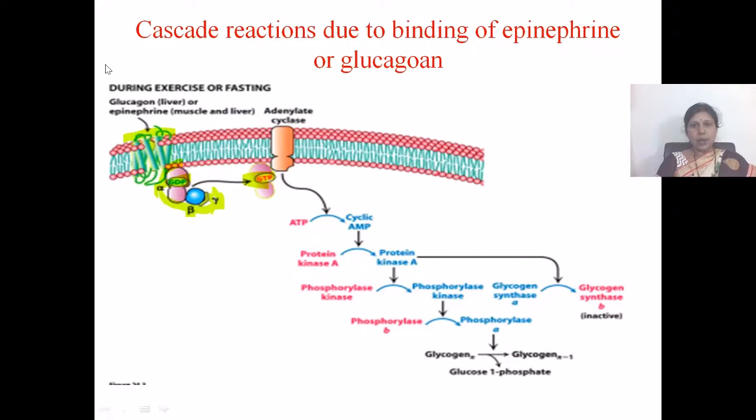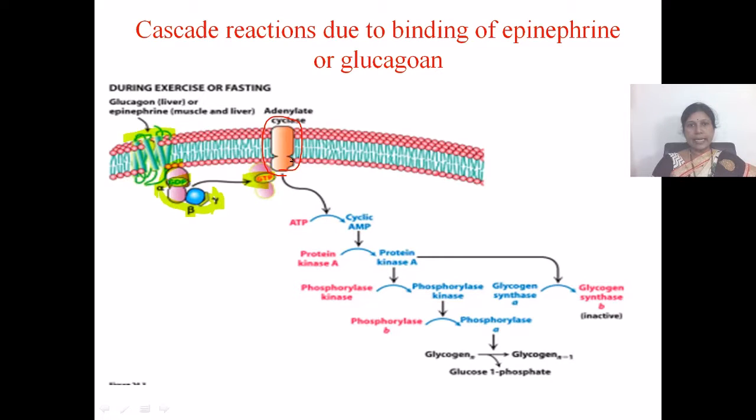And when glucagon binds to the cell membrane of the liver cells, the alpha subunit dissociates from the G protein heterotrimer and GDP is exchanged with GTP. The alpha subunit in turn activates another enzyme called adenylate cyclase, which is present towards the inner surface of the plasma membrane.